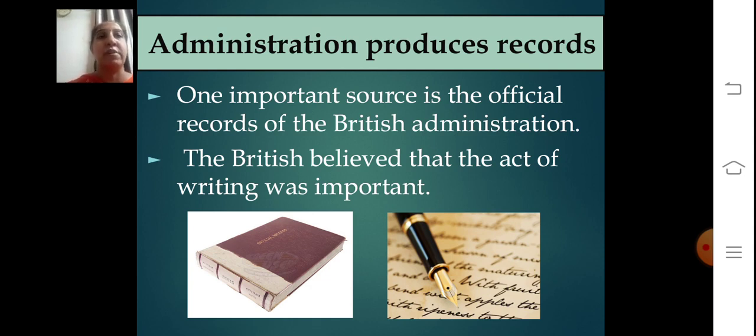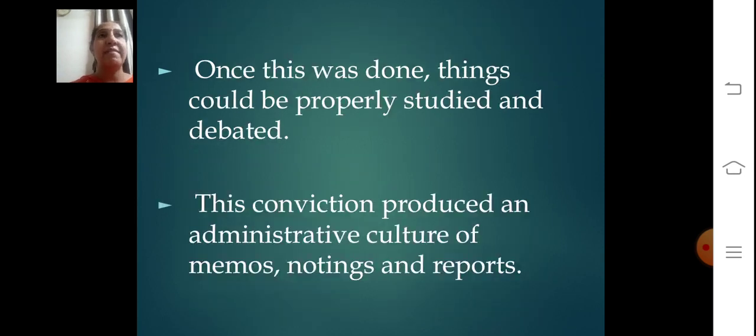Writing was very important. So once writing has been done, the next thing comes here: things should be properly studied and debated, correct? If only writing has been done, but nobody is referring to it and it has not been studied, then what is the use of that? So once it is done, the things should be properly studied and debated. This convention produced an administrative culture of memos, notings, and reports. So all these things should be in the form of writing as the official records.